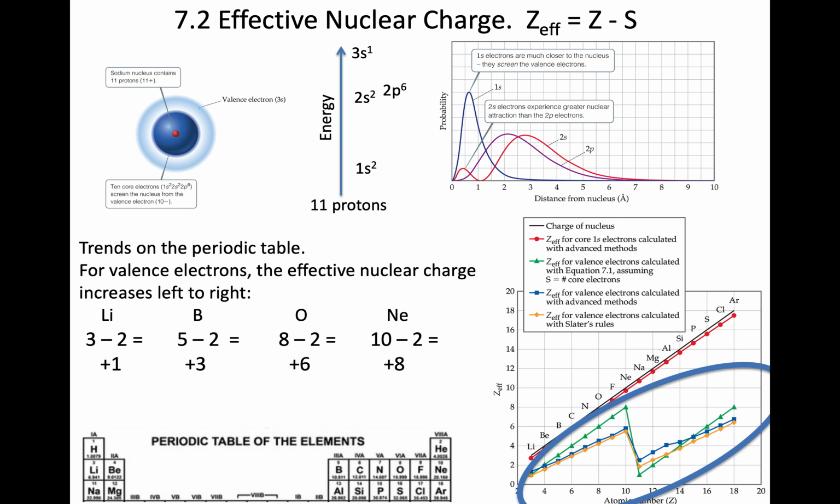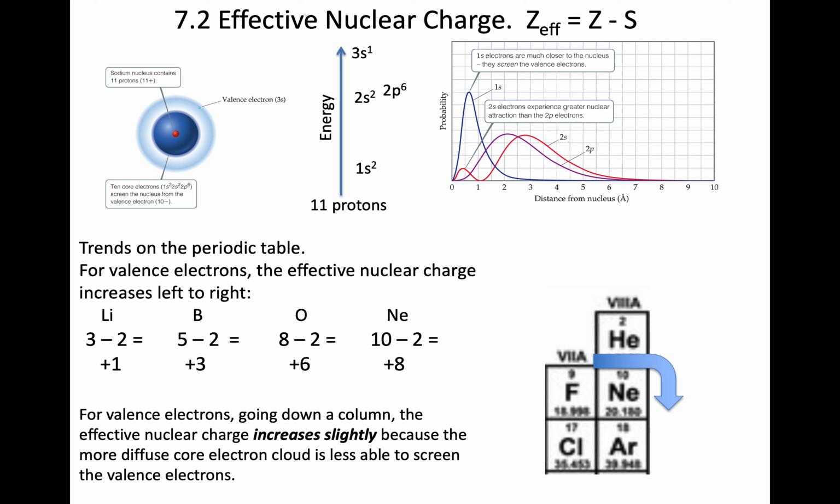That is the single most essential idea that I have in Chapter 7, and that's going to be used to explain various periodic properties. Coming back once again, the number of protons is easy to figure out. I just look at the periodic table for that. The shielding of the electron, there's a few different ways we can think about that, and that's why it shows a few different ways that you could calculate the values.